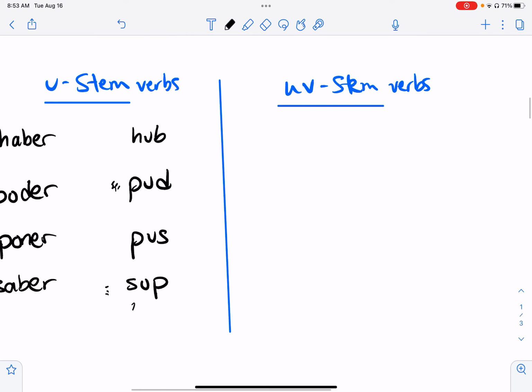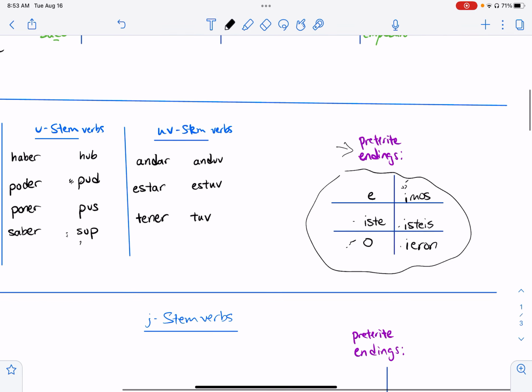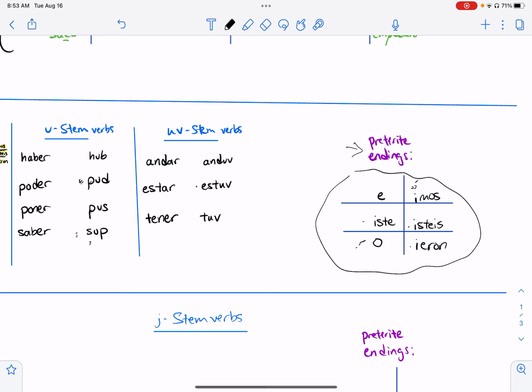And then the third category are UV stem verbs. And these are andar, to walk or to travel, estar, to be, y tener, to have. And their stems are anduv, estuv, y tuv. See how they have the UV in the stem. And again, you add on these preterite endings. If I wanted to conjugate estar for ellos: estuvieron.